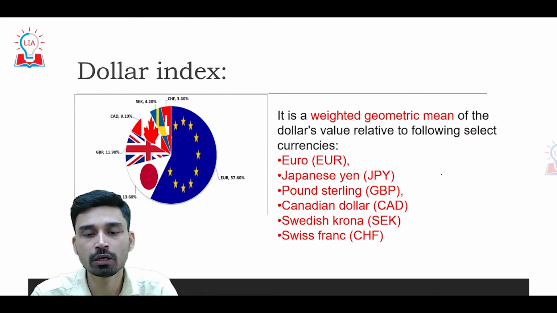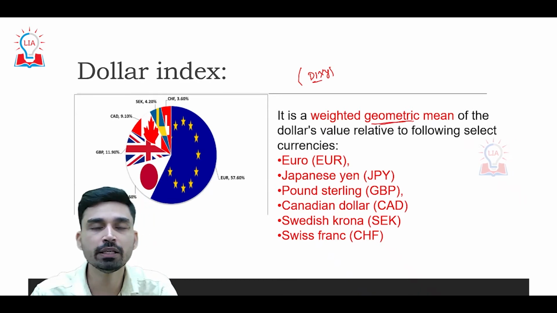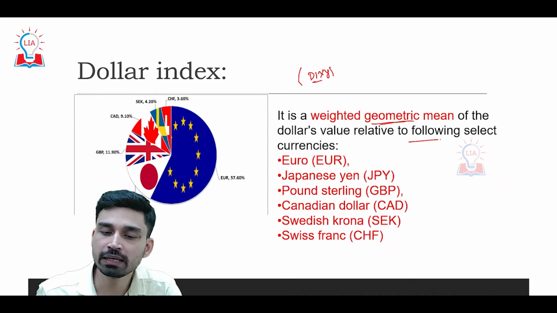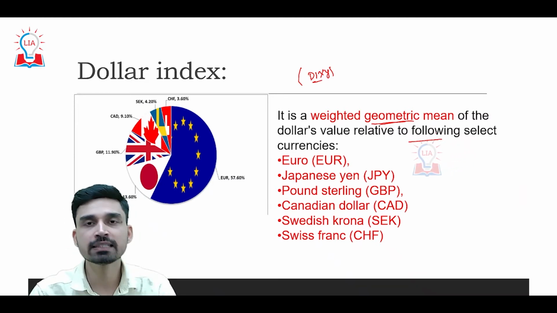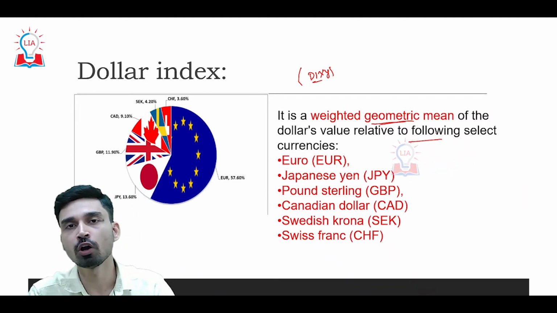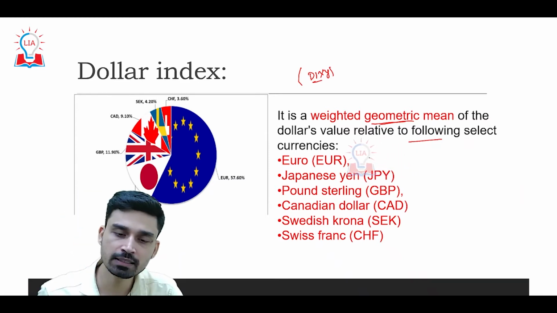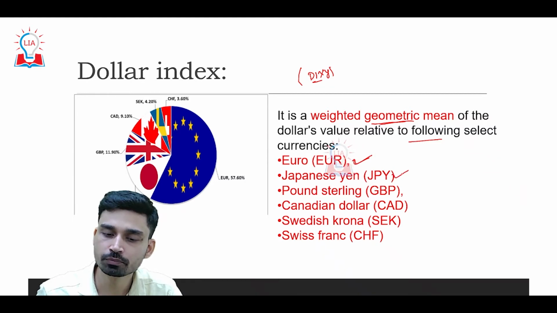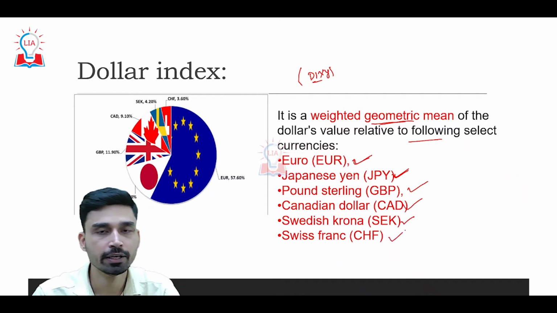What is a dollar index? The dollar index, also referred to in short as DXY, is actually a weighted geometric mean of the dollar's value relative to 6 other currencies. So basically the dollar index gives us an idea about the value of the dollar vis-a-vis a basket of 6 currencies. Which are these 6 currencies? First obviously it is the euro, then the Japanese yen, then the pound sterling, then the Canadian dollar, Swedish krona, and Swiss franc.